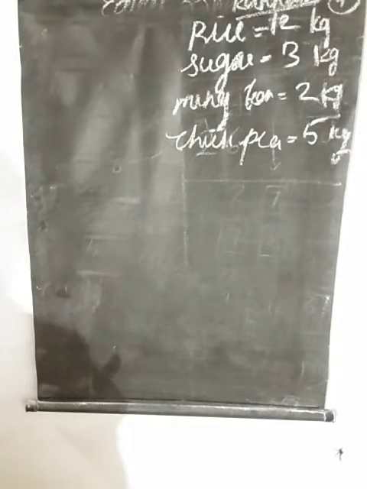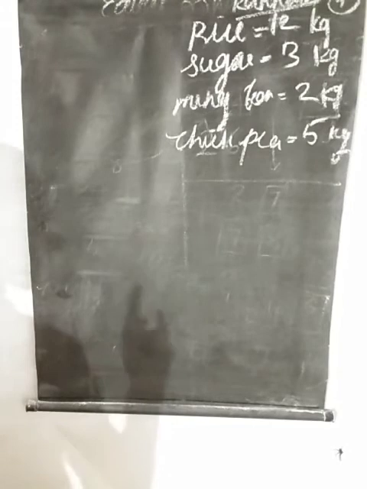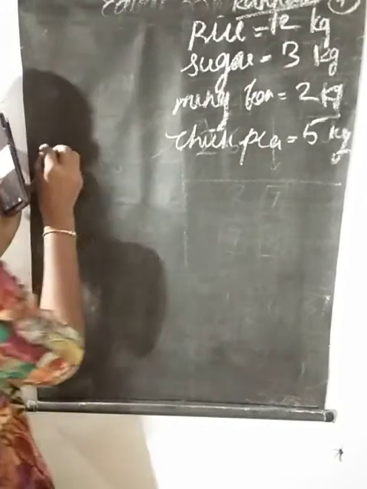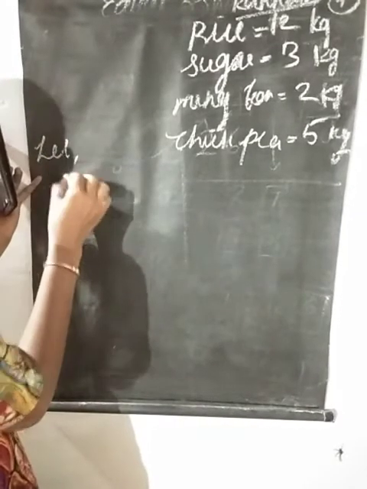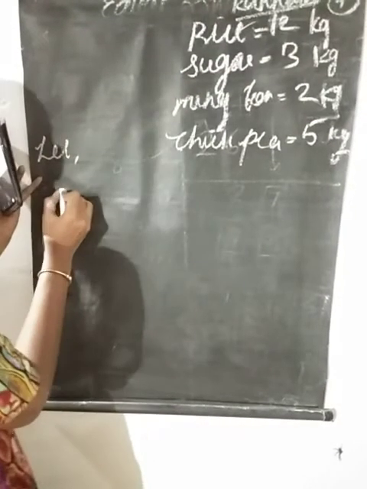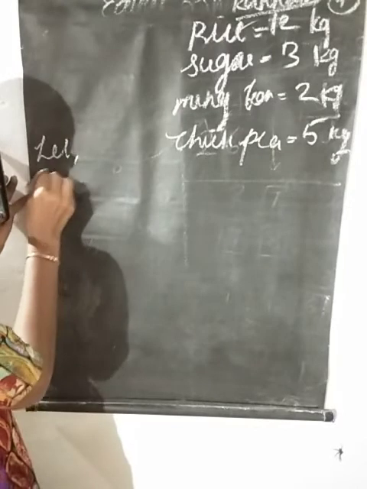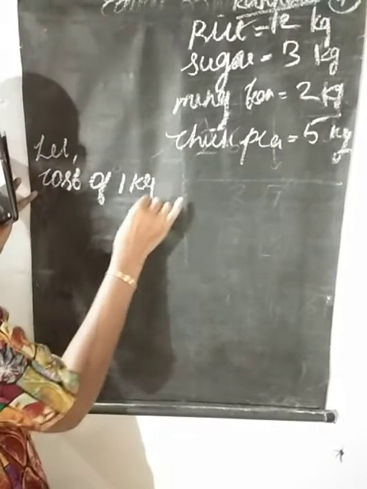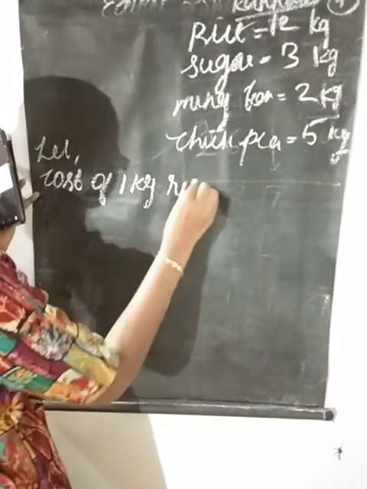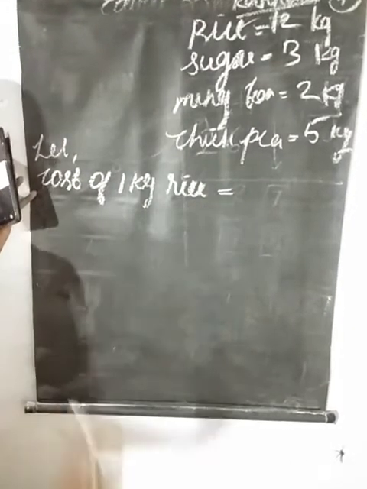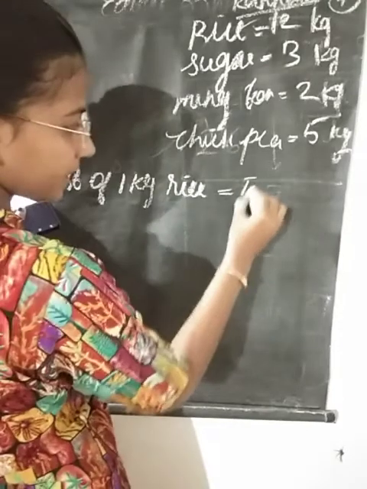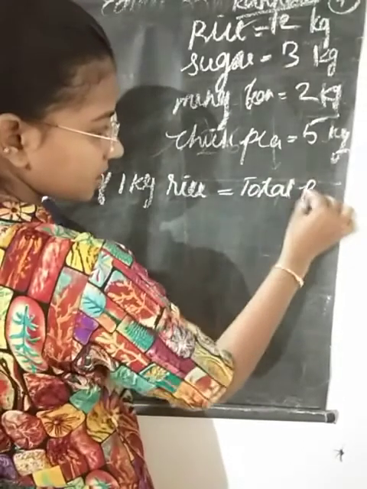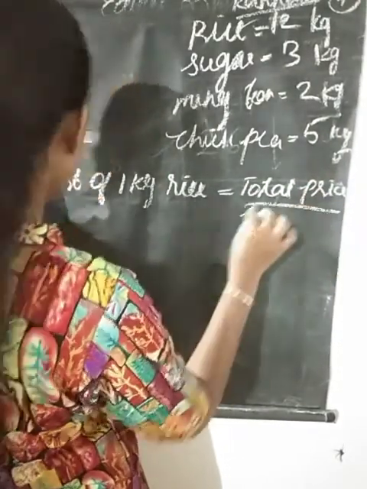From the bill of Thomas, we can find each one's price, each 1 kilogram's price. So, how to find it? Let's write it. Cost of 1 kilogram of rice equals total price divided by weight.